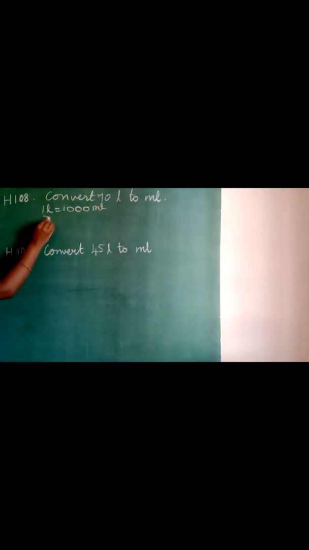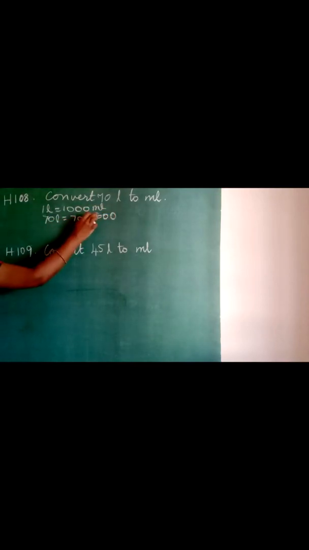Understood? The question is convert 70 liters to milliliters. So again write 1 liter is equal to 1000 milliliter. So you will have 70 liters is equal to 70 into 1000, and that is 70,000 milliliters. Fine.